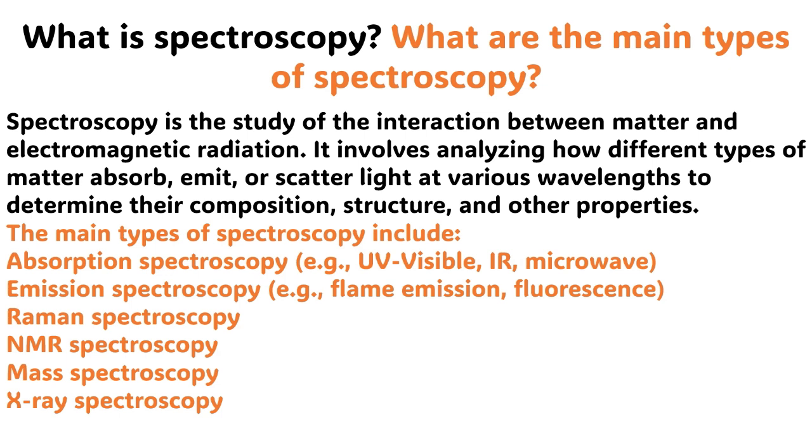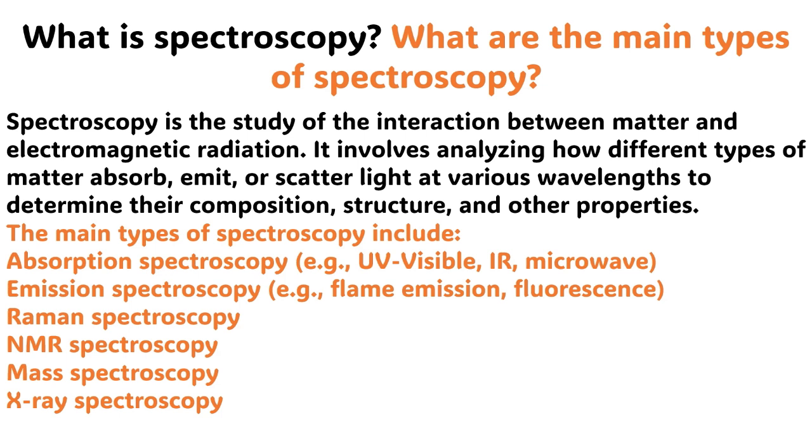Spectroscopy is the study of the interaction between matter and electromagnetic radiation. It involves analyzing how different types of matter absorb, emit, or scatter light at various wavelengths to determine their composition, structure, and other properties.